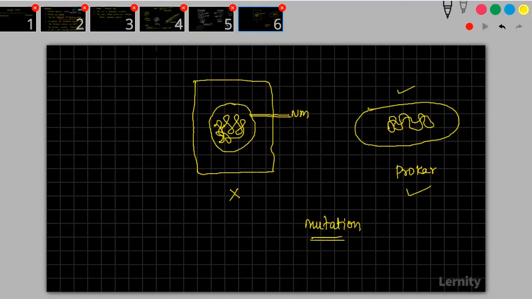A sudden change in the chromosomal structure is what we call mutation, or random changes happening in the chromosomal structure.